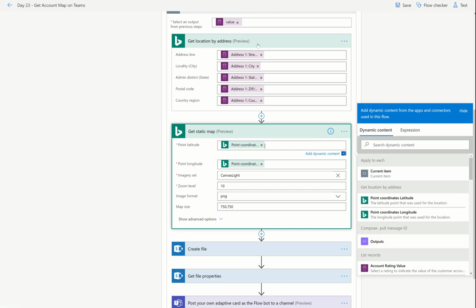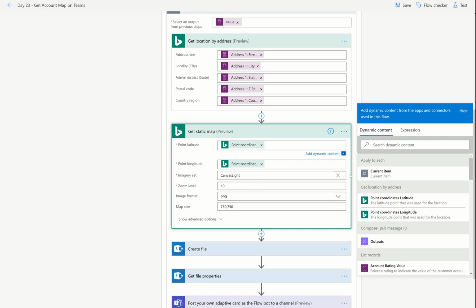All right, now when we got to Get Static Map though, here we had to get the results of this Get Location by Address action. It got the location by address and it gives back coordinates. And the coordinates are necessary for the map. So we just go ahead and I love it. I don't even have to know what the coordinate is. I don't even have to know what longitude and latitude mean. I can just go ahead and plug them in directly from my dynamic content.